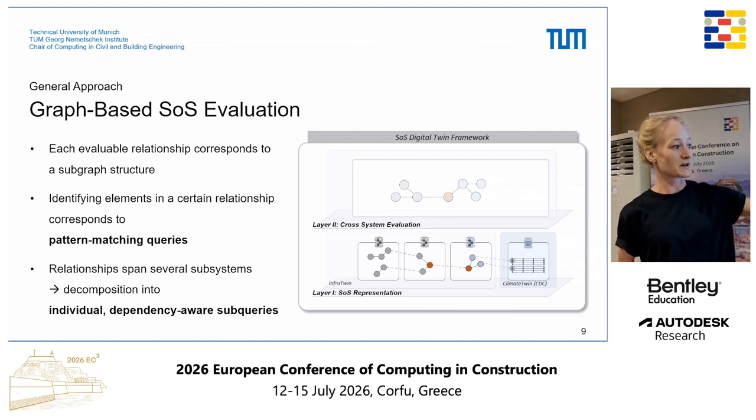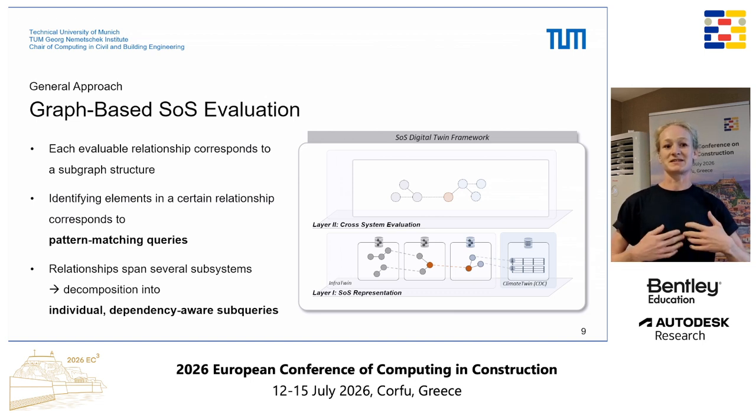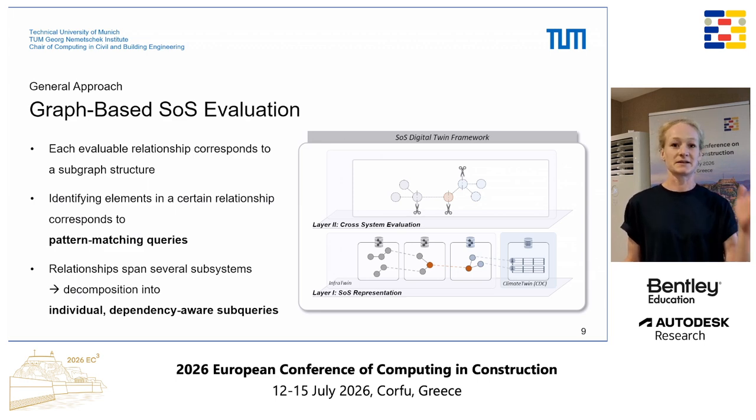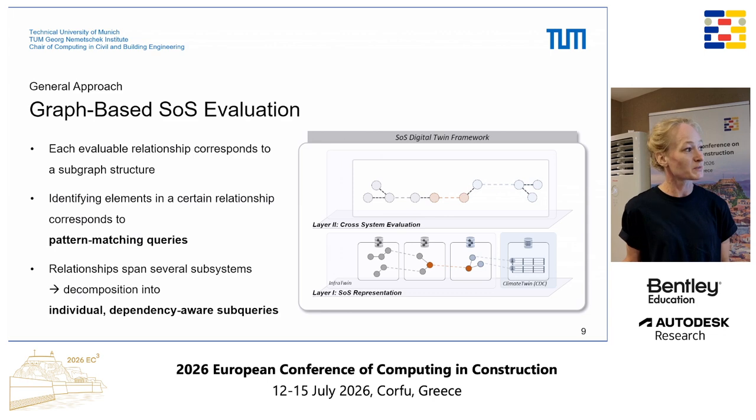But if you look at a very simple example where we have, for example, a bridge condition, and we would like to associate this with heavy rainfall events that occurred in a certain period of time, then our pattern graph will span several subsystems. So we need a strategy that allows us to do that, because we can't just simply send a single Cypher query to a database endpoint and the problem is solved. So what we do here, we use our subsystem overlappings and cut our pattern graph and decompose it into several sub-pattern graphs, always using the subsystem interfaces that we have.